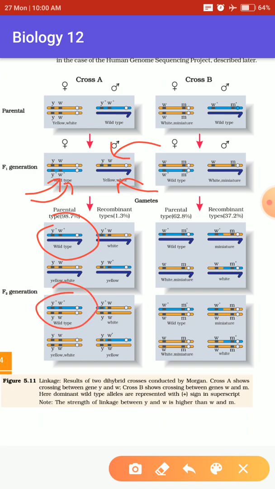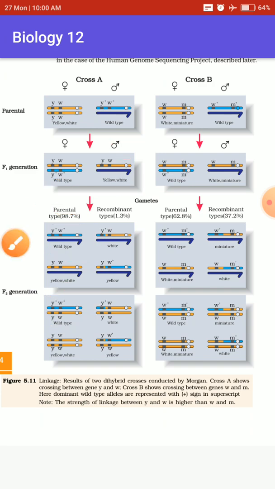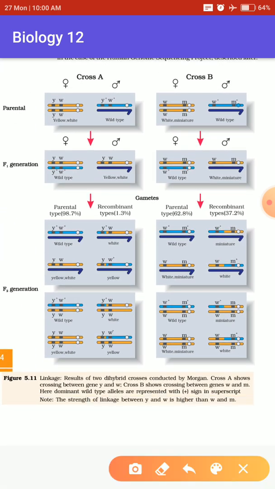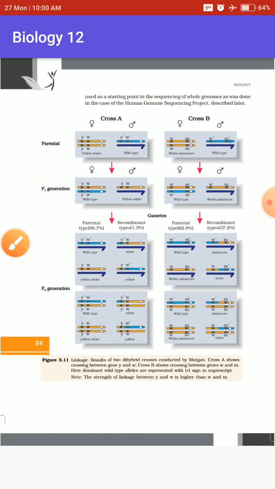Yes, it is also present there. So that's actually the parental type, meaning the majority of them were the parental type. Now it's the case of the recombinant type. What was the chance of the recombinant type? 1.3 percent. You can understand this by another method.